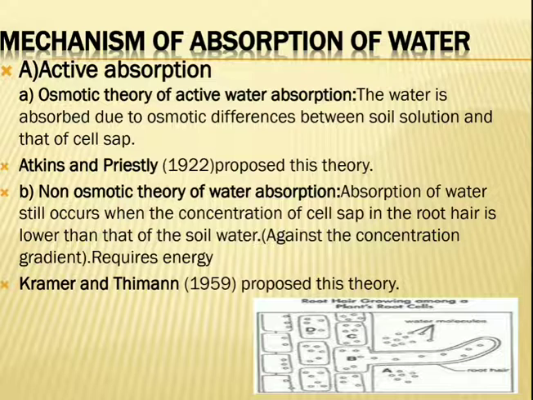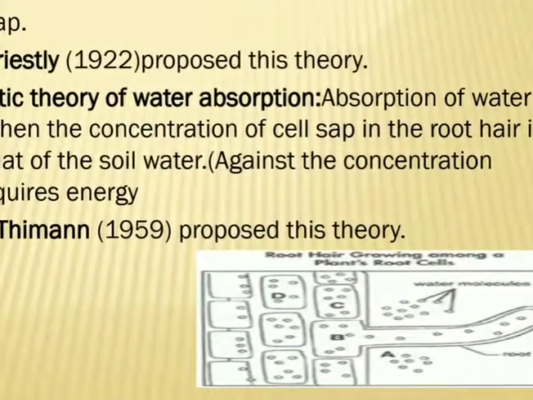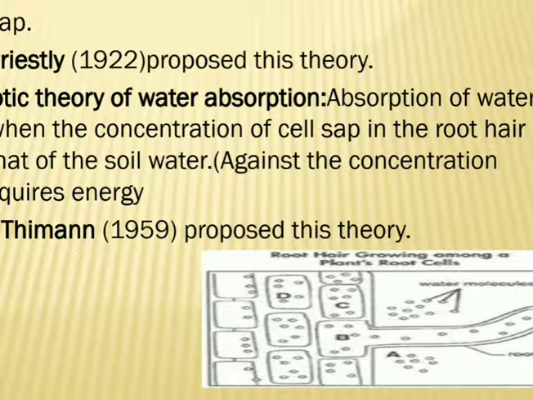The root hair and cortical cells of the root have higher osmotic pressure than the soil solution. The osmotic pressure of the soil solution is lower. The root hair and cortical cells have higher osmotic pressure, as you can see in the diagram. So water present in the soil enters the root.